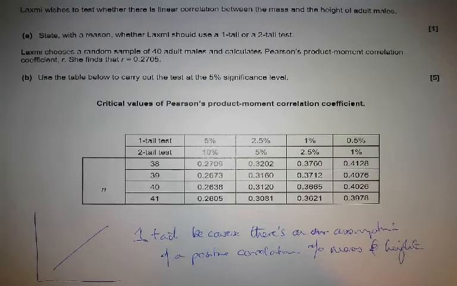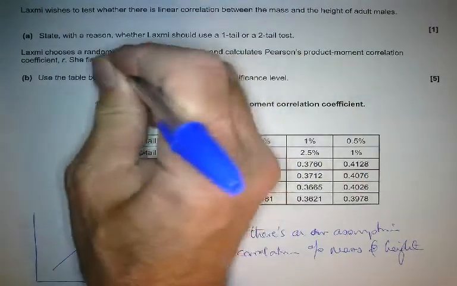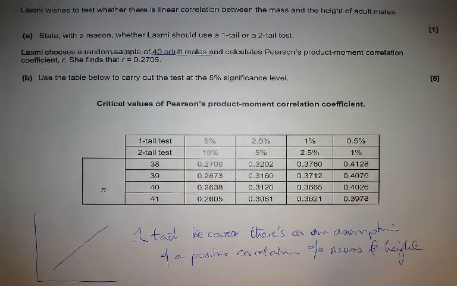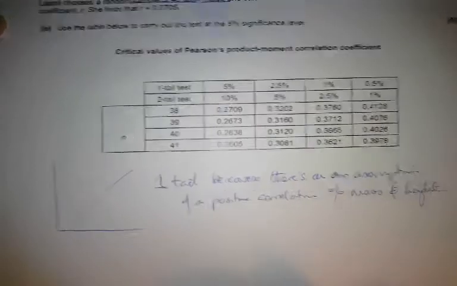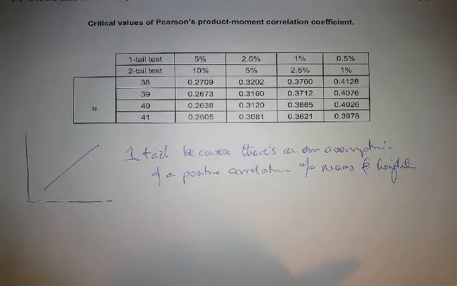It then says Laxmi chooses a random sample of 40 adult males and calculates the PMCC, and she finds it's r equals 0.2705. Use the table below to carry out a test at the 5% significance level. Now these questions, they're worth 5 marks, but really I think they're brilliant ones to get. So if you get this, you're really in.